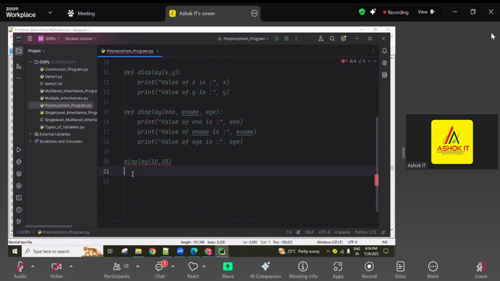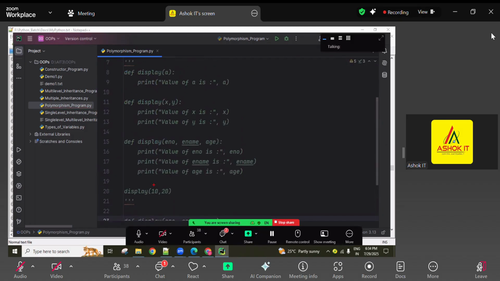In other languages like Java, if we call with two parameters, that version executes. If we send three parameters, name, age and number, that one executes. Without any parameters, or with one parameter, the matching one executes. Whichever function syntax matches the inputs we send, that particular function executes in Java.